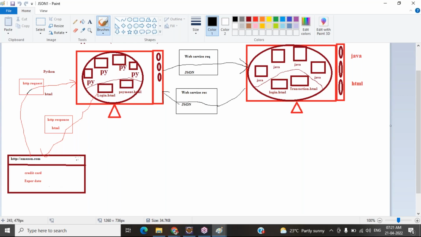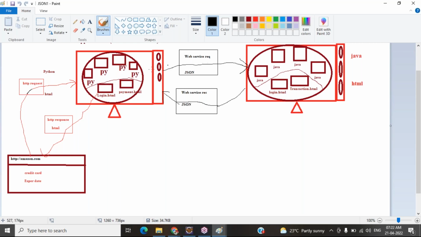Okay, so this is my browser. What is happening when you type amazon.com is that it immediately goes to this application, it processes some information, and it gives it to this application. So it is transferring the control to this application.